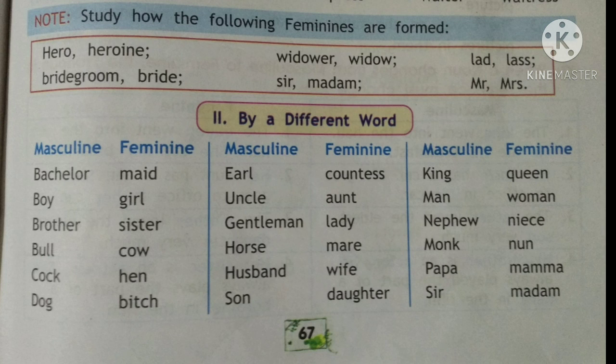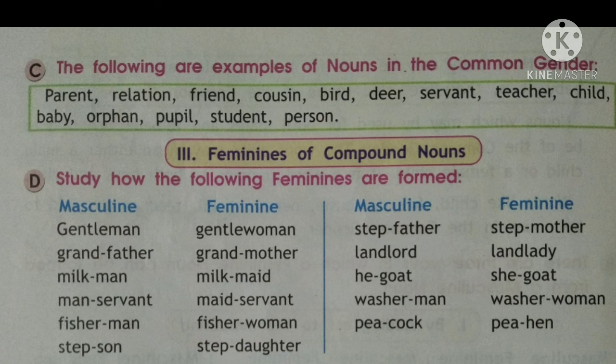So in the different way it is formed. And in the first way we saw that we just needed to add an ESS to those masculine, so they turned into the feminine. So these are the two ways to make it into the feminine. Now the following are examples of nouns in the common gender. Now parents, relations, friends, cousins, bird, deer, a servant, teacher, child, baby, orphan, pupil, students and person, they are all in the common gender. Now how do we form the feminines of the compound nouns?